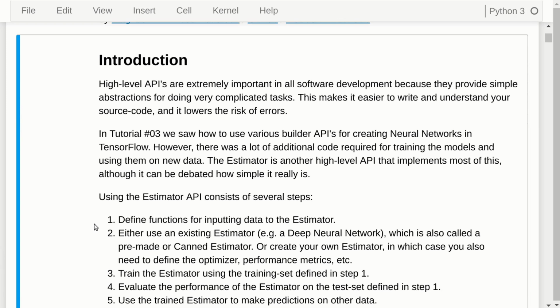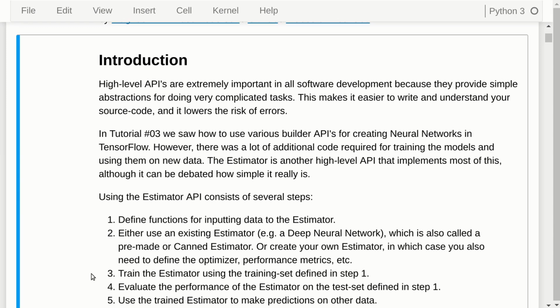First, we have to define input functions for inputting data to the estimator, and we will see examples of that below. Then we can either decide to use an existing estimator, for example, for a deep neural network, and this is also called a Premade or a canned estimator. Or you can create your own estimator in which you would, for example, make a convolutional neural network, which we will show how to do below. And then you also need to define the optimizer and performance metrics and so on.